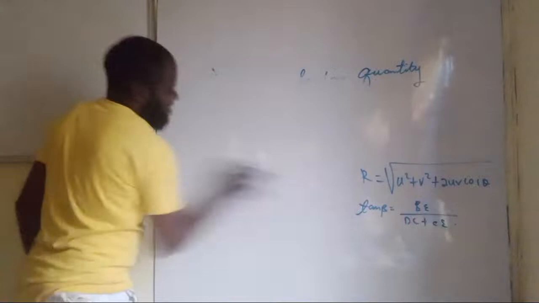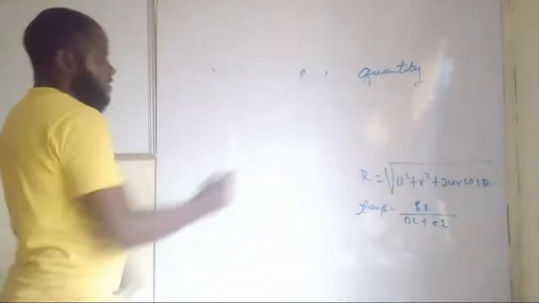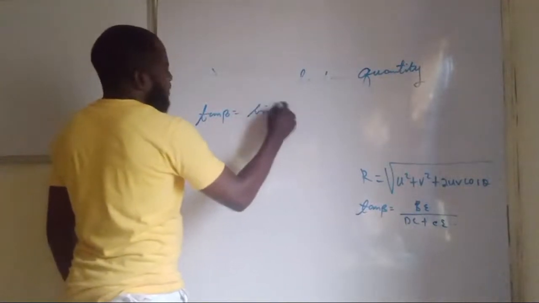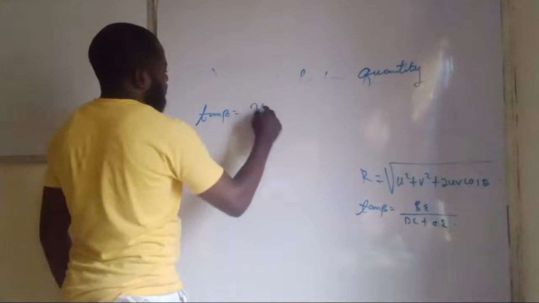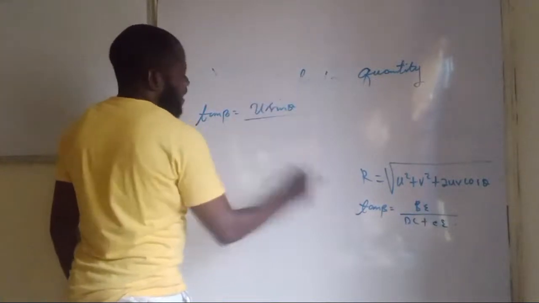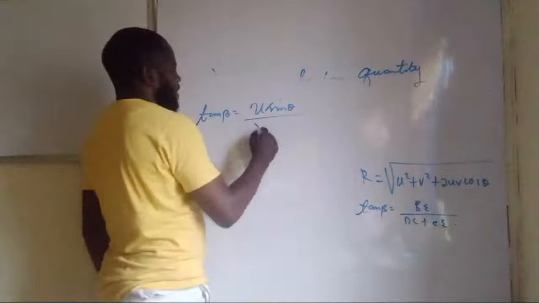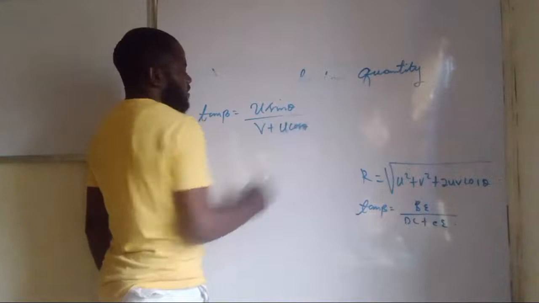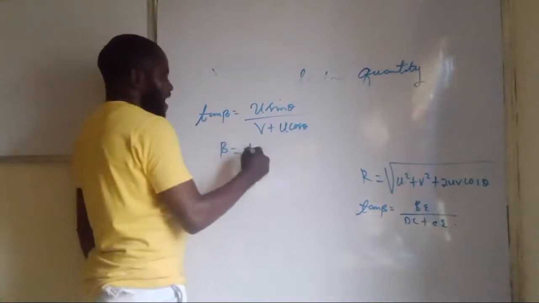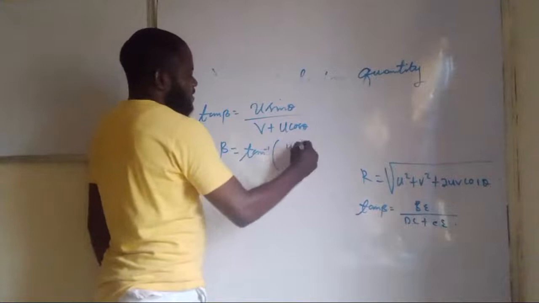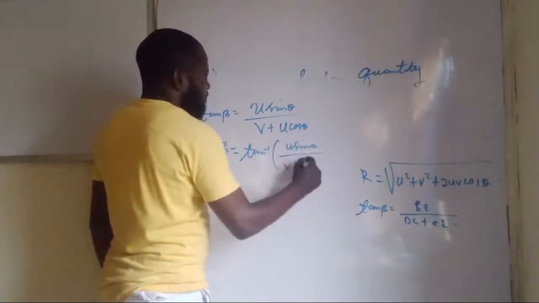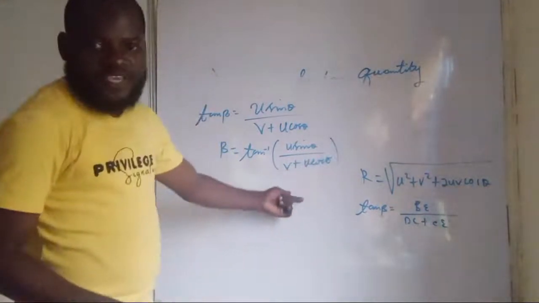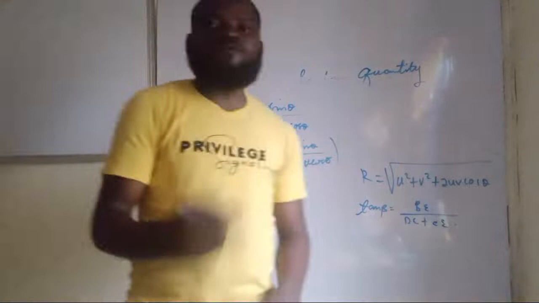So tangent of beta will now become U sine theta, divided by DC, that is V, plus CE, that is U cos theta. So beta will now become the arctan of U sine theta divided by V plus U cos theta. So whatever result you have here is going to be the direction of the vector.